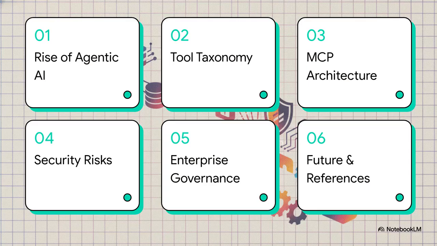Here's our quick roadmap for the Explainer today. We'll start with the rise of agentic AI, move into tool taxonomy, break down the MCP architecture, tackle security risks, look at enterprise governance, and wrap up with the future outlook and our references.